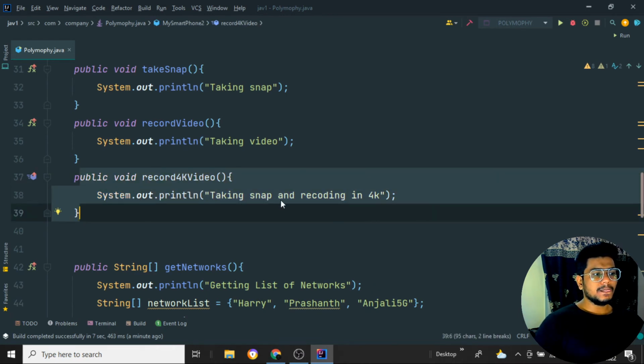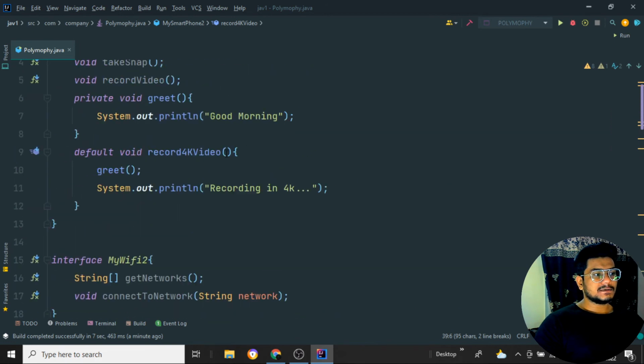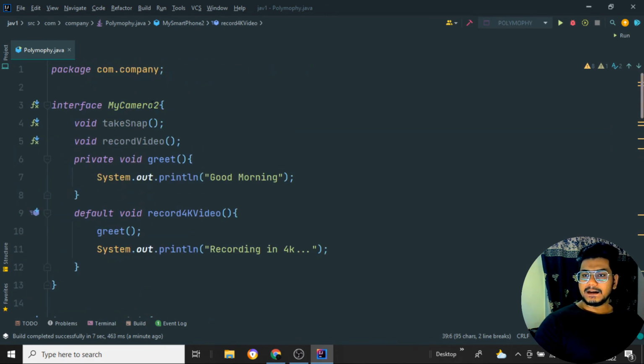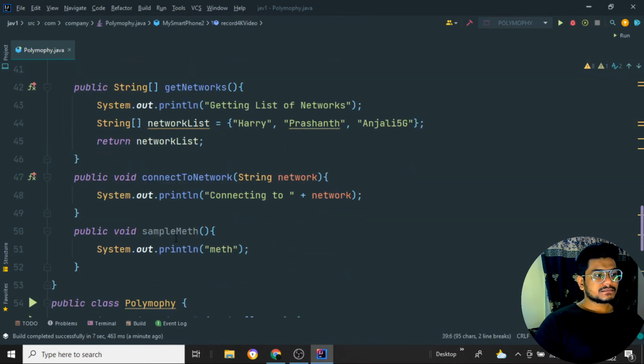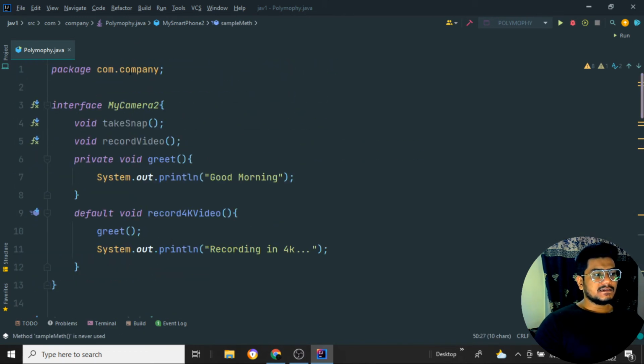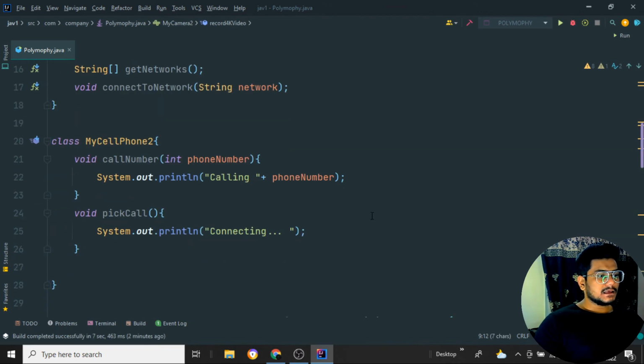So previously we saw the method is not present in the interface of my camera 2. It is not present in the interface, but it is present inside the head class which has been implemented. At that time it is not going to print it, because this particular method is not present inside the my camera 2 interface. Because of that, it was not taking it. Okay, so that is why things work this way. So that is one thing. I think you have understood that one.